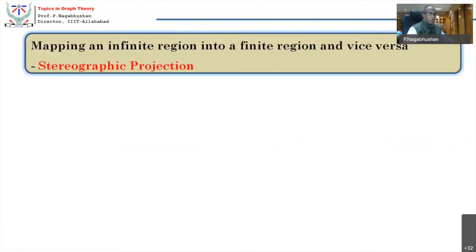Now, with the point I mentioned, that a finite region can be mapped into an infinite region, a finite window can be mapped into an infinite window, and this will be demonstrated through stereographic projection. This is a beautiful projection, and again it has a lot of geometric relevance. All of you should listen to this very carefully. I shall tell you what is expected from you here, but before that, first understand what stereographic projection is.